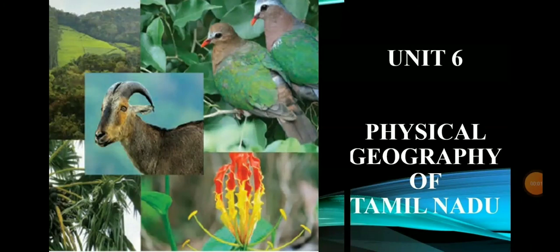Dear children, today we will see about geography. In the last 5 lessons we learnt about our India: India locations, relief, drainage, climate and natural vegetation, then agriculture, resources and industries, population, transport, communication and trade. Now we will see about our Tamil Nadu. That lesson is Physical Geography of Tamil Nadu.